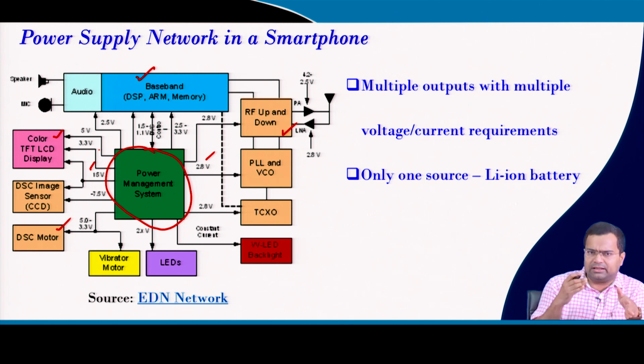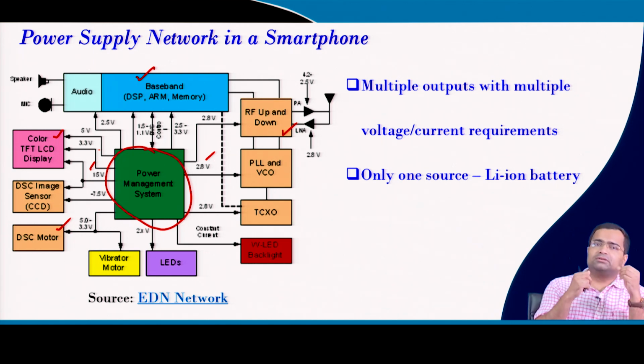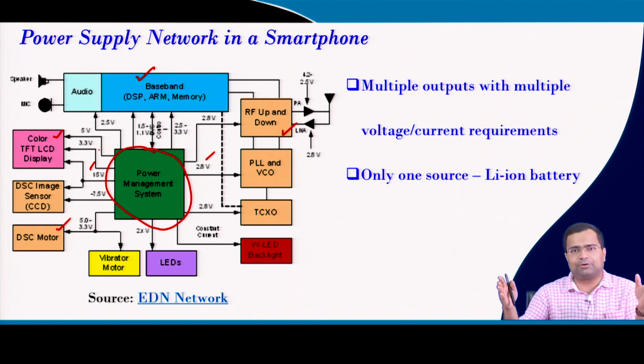But in modern smartphones, maybe in future smartphones, it is not a single lithium ion technology, or not a single battery technology. There can be a combination of lithium ion and some other technology, because we need both high power density as well as high energy density. That means the battery has to store more charge for longer battery life for the mobile phone.